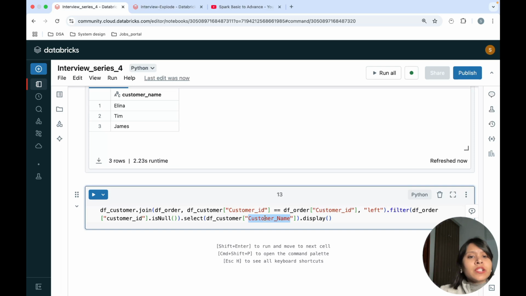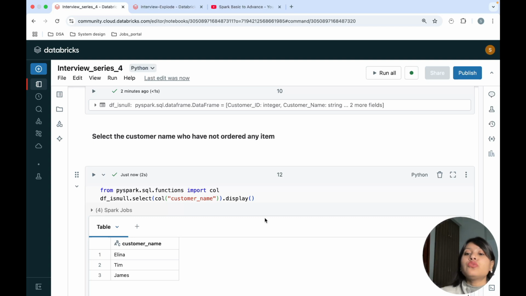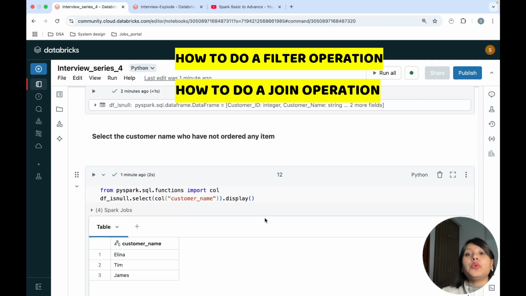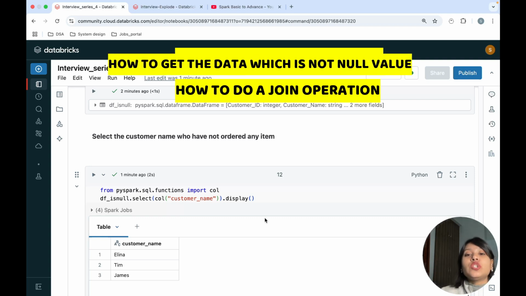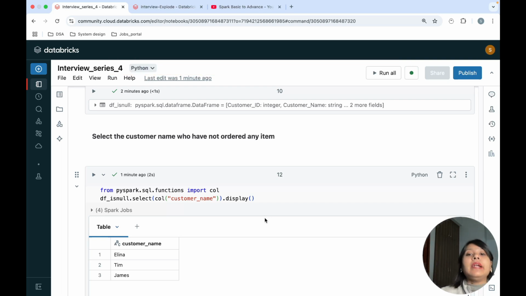So this was one of the questions that is asked most of the time in interviews, right? So go ahead and practice it. It's a very simple question, but you need to know a few things, like how to do a filter operation, how to do a join operation, how to get the data which is a null value or not null, and how to select the data set, right?